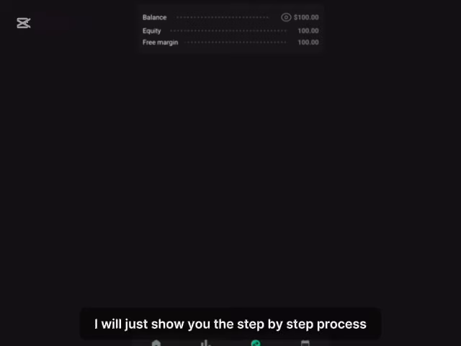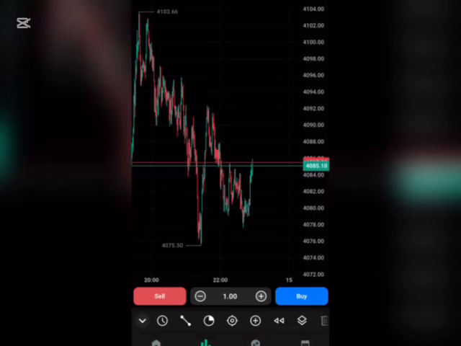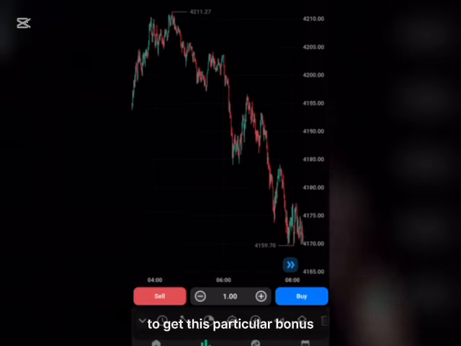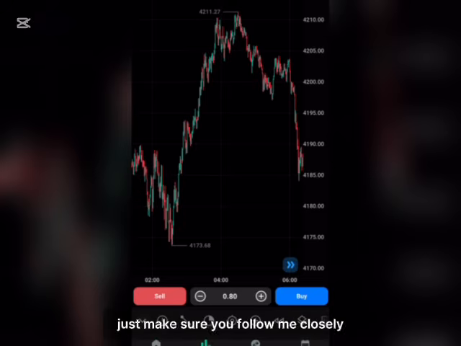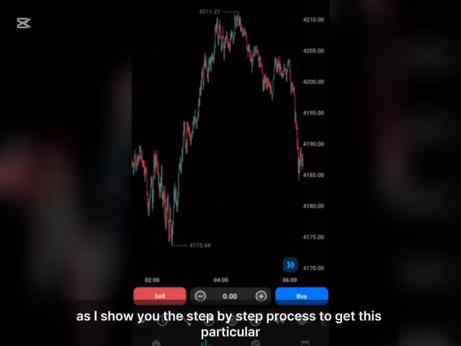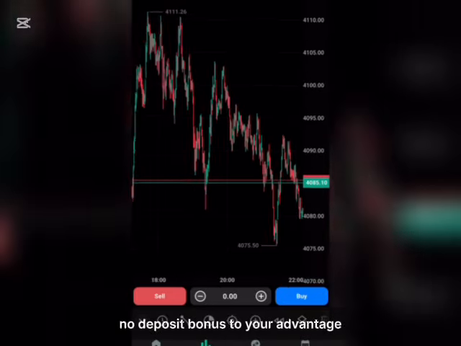I'll just show you the step-by-step process because it's not hard to get. I'll show you the step-by-step process to get this particular bonus and how you can start trading with it as well. So just make sure you follow me closely as I show you the step-by-step process to get this no deposit bonus to your advantage.